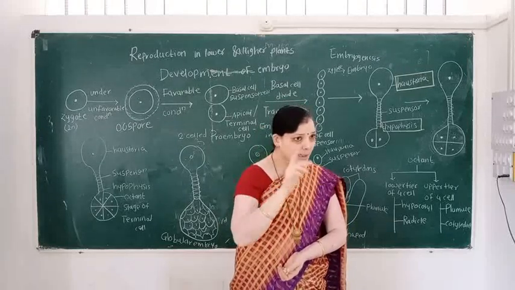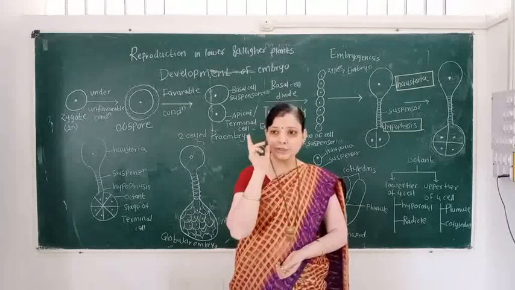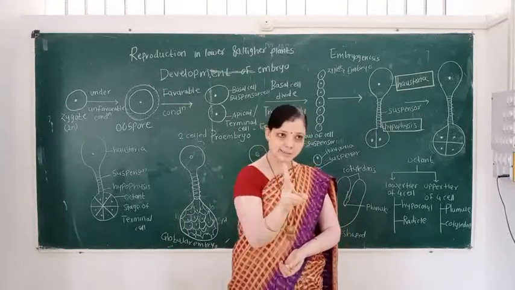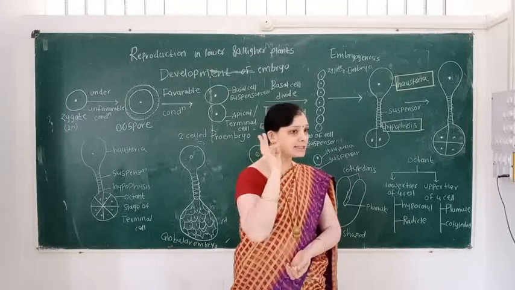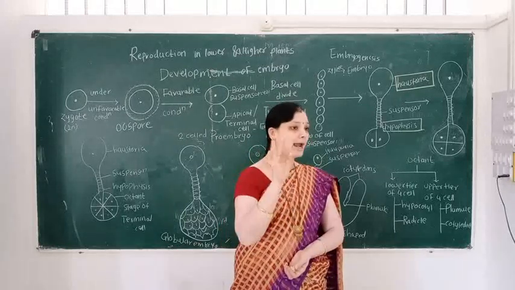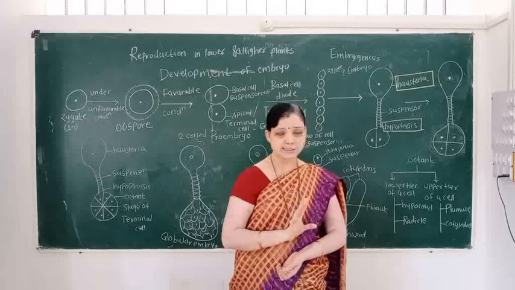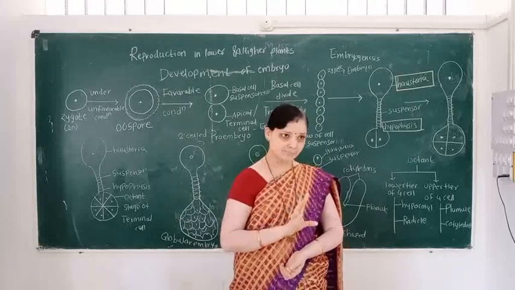So, in embryo development, we remember 2 cells. First is the suspensor cell and the other type of cell is known as the terminal cell.